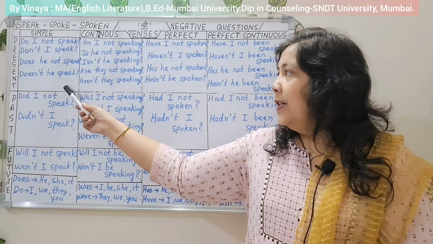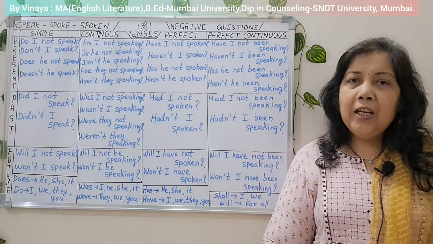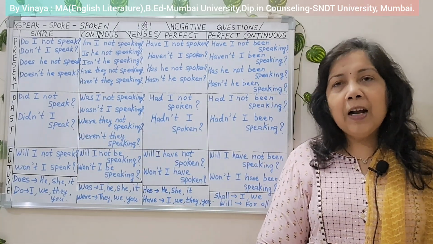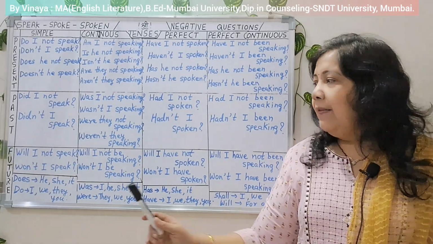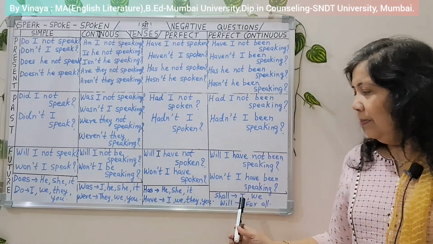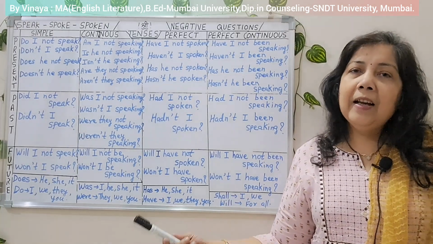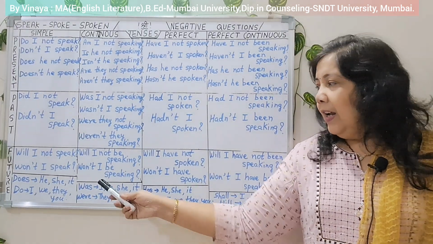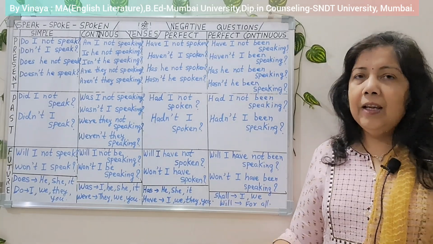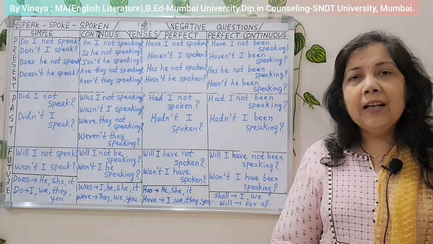In this tense, does is used only for he, she and it, and for I, you, they and we we use do. Of course, tips I have written at the end of this board, so I will explain at the end of the video. But in the middle of course I am going to tell you. At the end I will describe once again. Okay. So let us move to the second tense now.